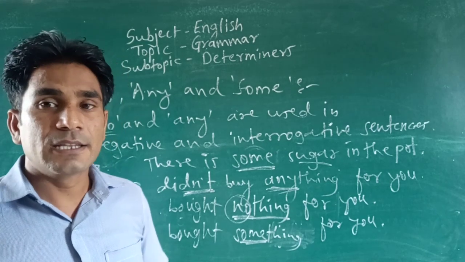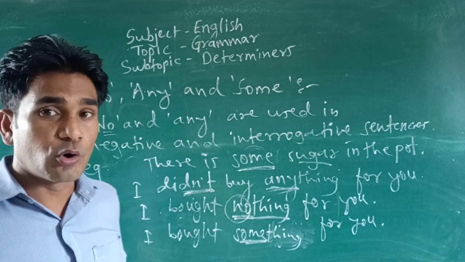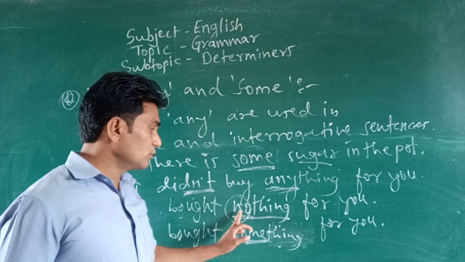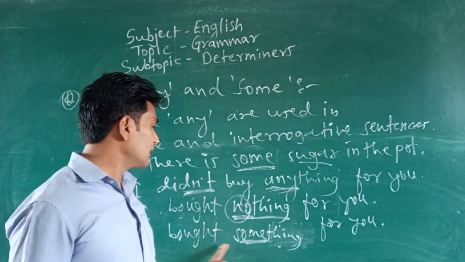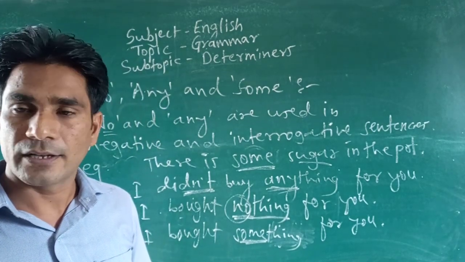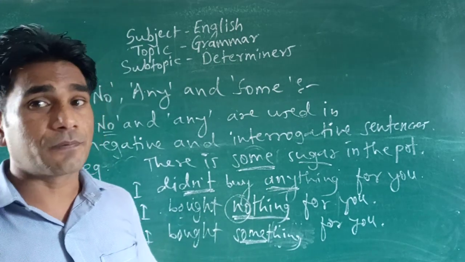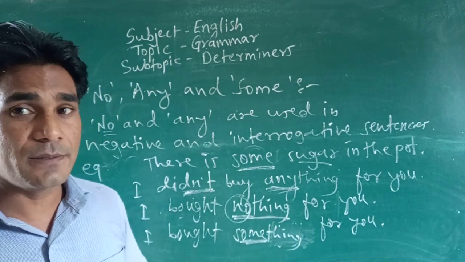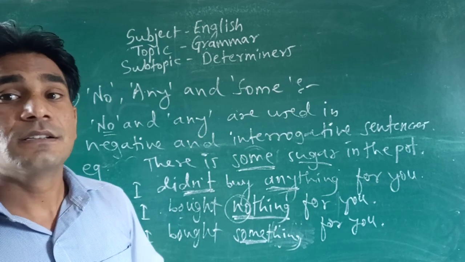So this is the difference between the use of any, no and some, and I hope you got it. In negative, any. In positive, no, means helping verb is without any negative word. Then some, generally in positive sentences. Understood? Still, besides this, there are some more uses of any and some. So do write first in your copy, then we will see the next uses.